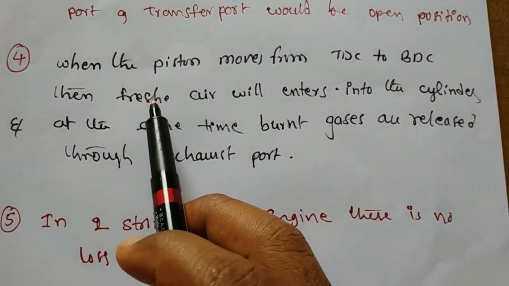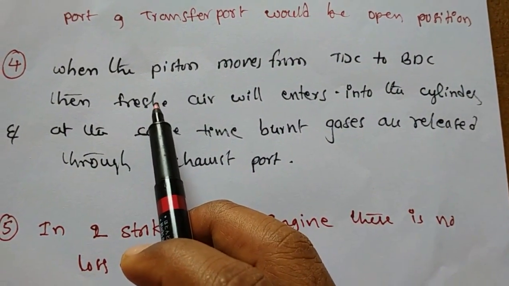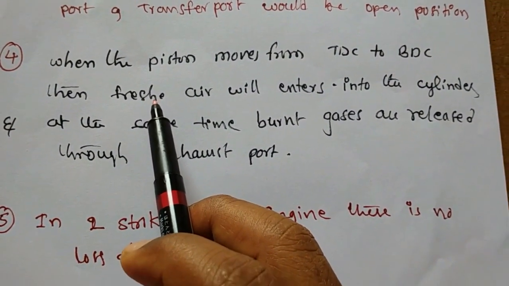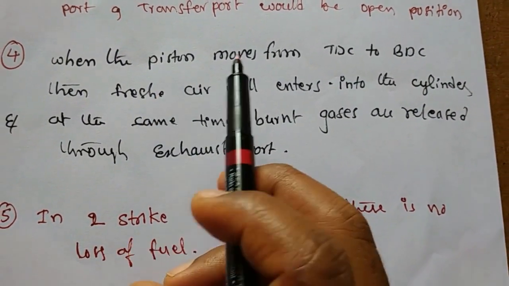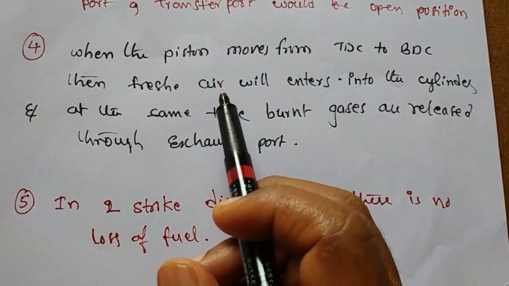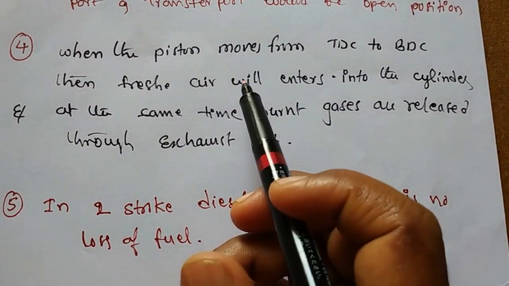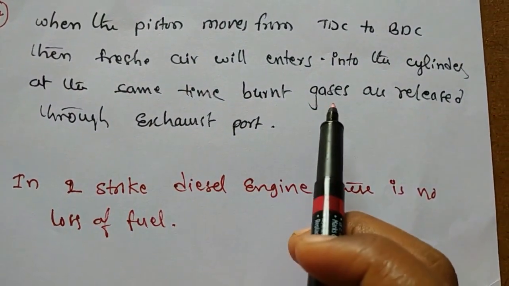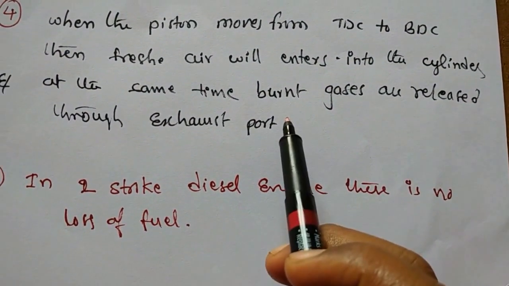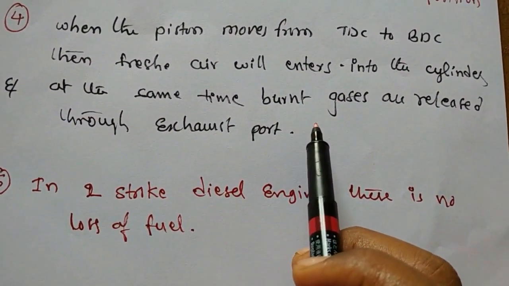Next, fourth point. When the piston moves from TDC to BDC, fresh air will enter into the cylinder through the transfer port. At the same time, burnt gases are released through the exhaust port to the atmosphere.